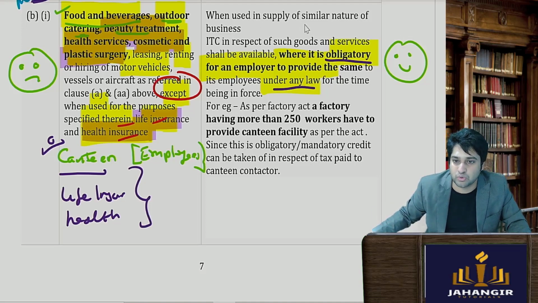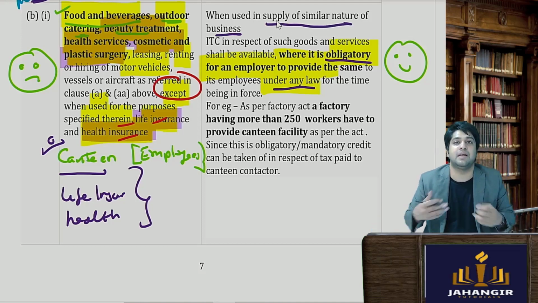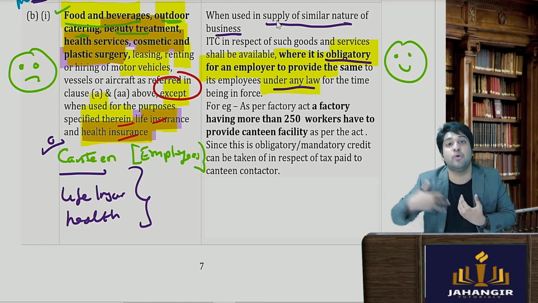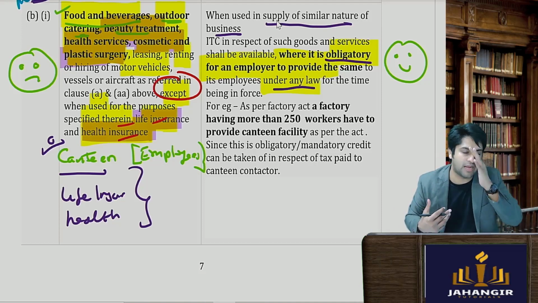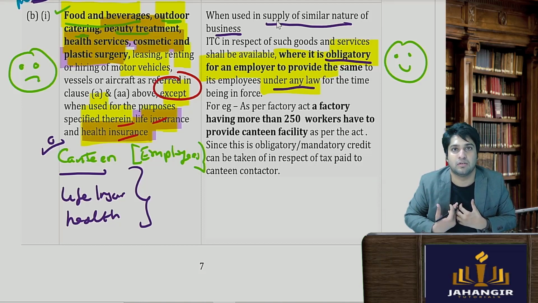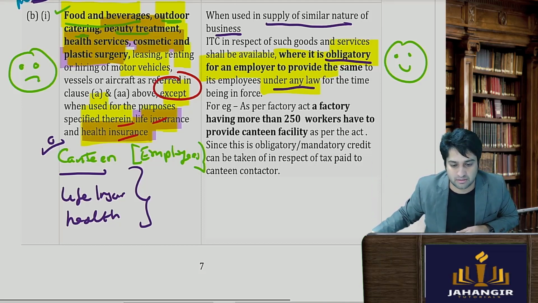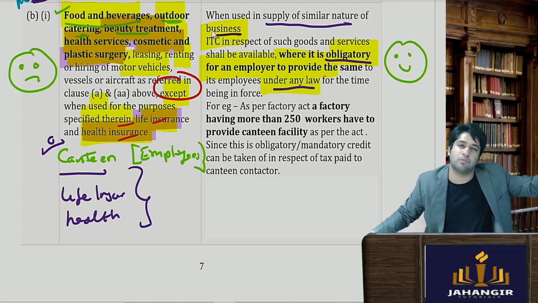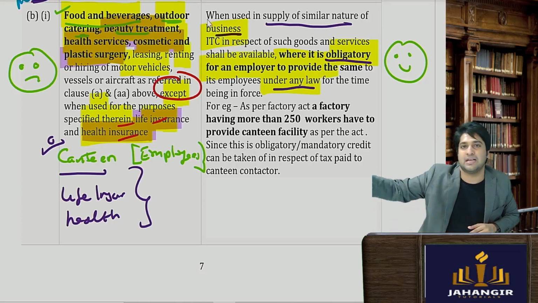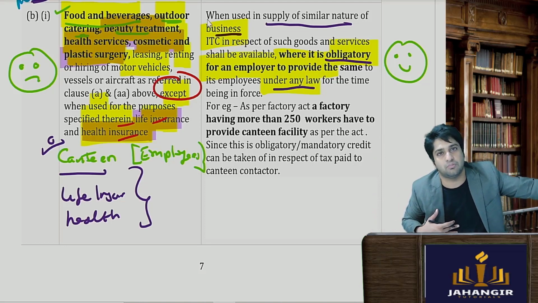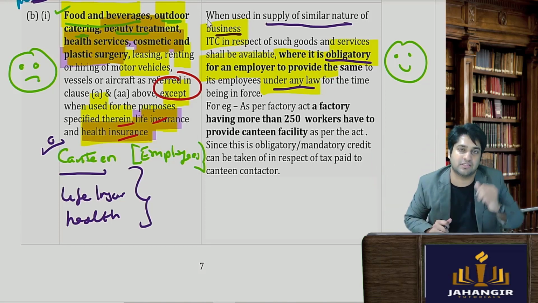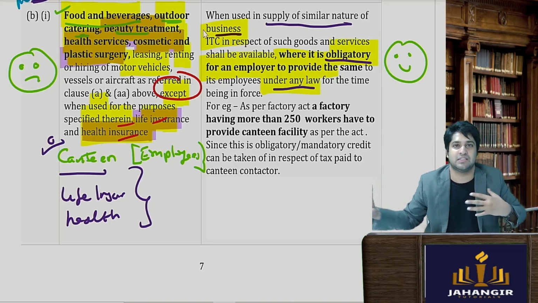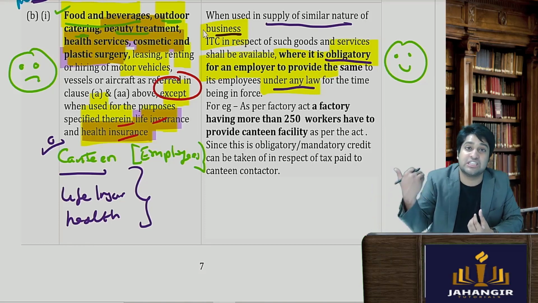And second, when it is used in supply of a similar nature of business. For example, I am supplying food and beverages and I am taking the services of food and beverages. So it is allowed because I could be in the business of, maybe I am a caterer. तो मैं केटरिंग सर्विसेज प्रोवाइड कर रहा हूँ, तो मेरा केटरिंग का बिजनेस है. अब मैंने खुद से आउटसोर्स कर लिया, तो मैं यहाँ से 1 लाख रुपए ले रहा हूँ, मैं किसी आउटडोर केटरर को मैं अपॉइंट करके रख देता हूँ. So I am also taking services and then further providing the services there. So then ITC is available since it's considered as my stock in trade, or I'm in the same business, or it's directly in connection.